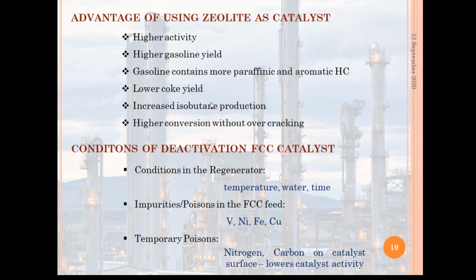So the reactions are very good by lowering the coke formation. When we have overcracking, there is formation of more coke, so we can get high conversion using this zeolite catalyst without overcracking.